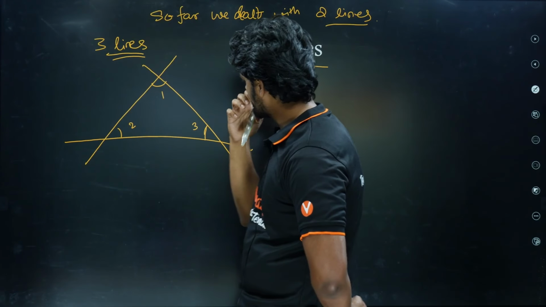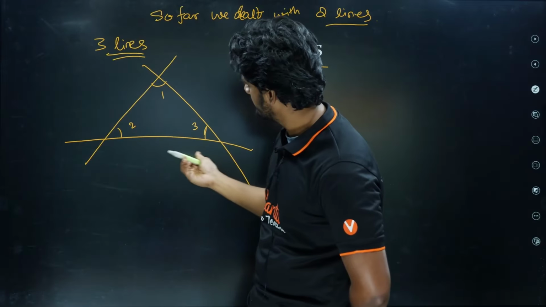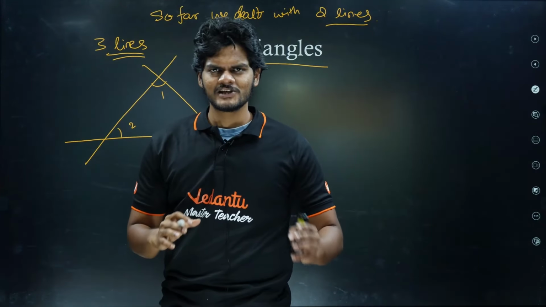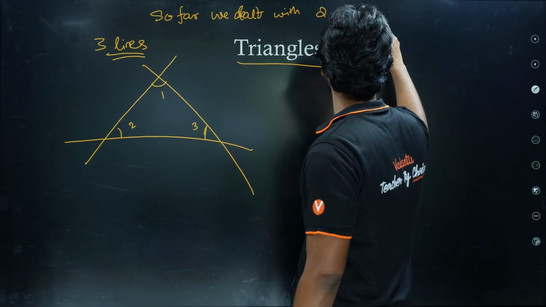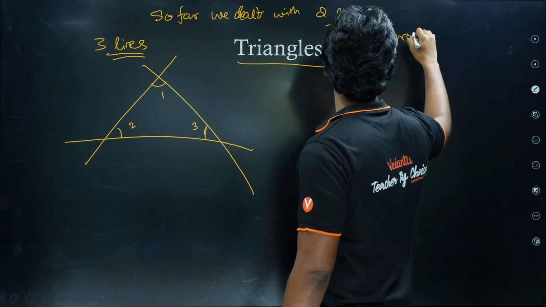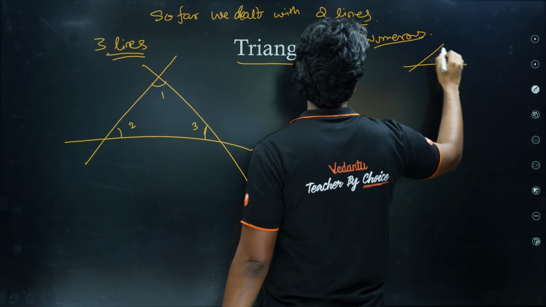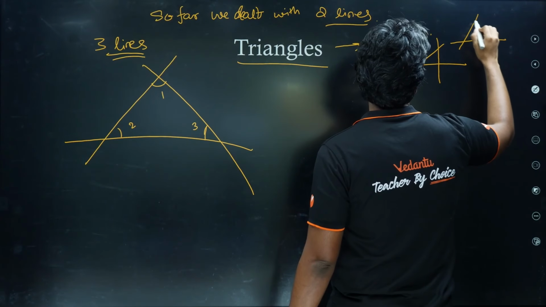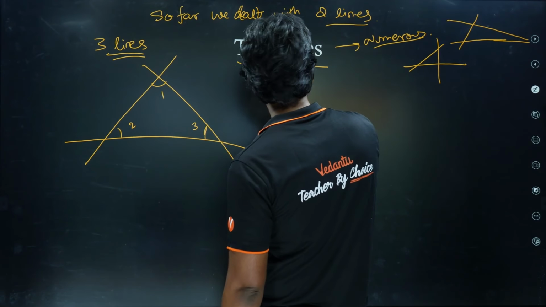A natural question is, what can we say about these? Because these need not be equal. When I take a different shape, there can be numerous types. So I can take different shapes with three lines, right? So these kinds of things are possible.